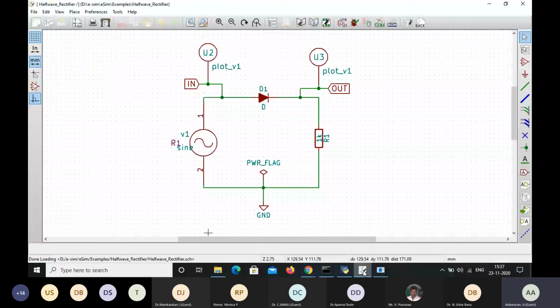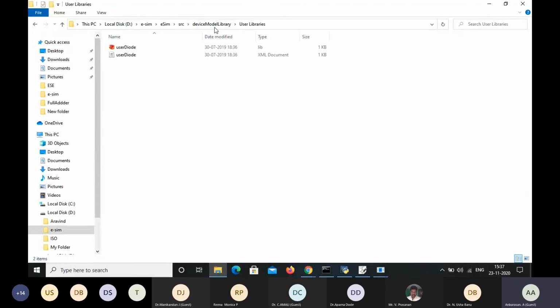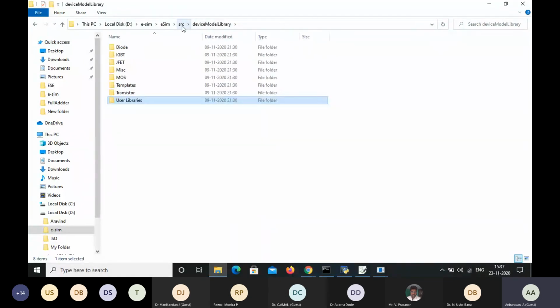Here we have used this diode circuit, and for this diode I have selected the library from this device diode model. Other devices available in this library are IGBT, JFET, miscellaneous, MOS, and transistor libraries, and other user libraries also.